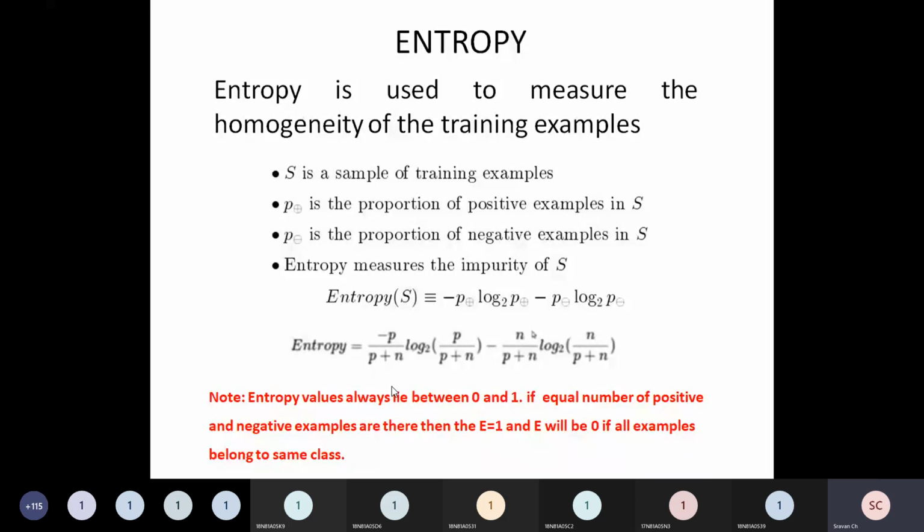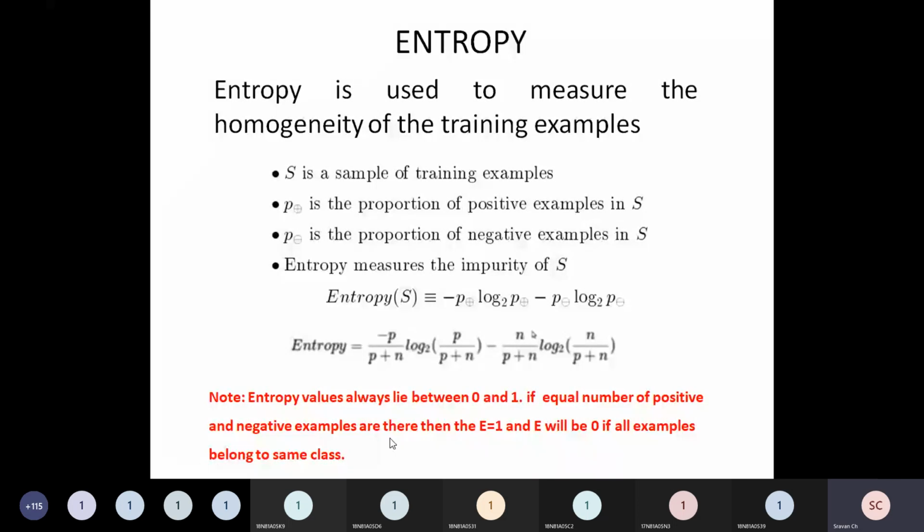That is the first important point. Second point: if an equal number of positive and negative examples are there, then entropy will be 1, and entropy will be 0 if all examples belong to the same class.